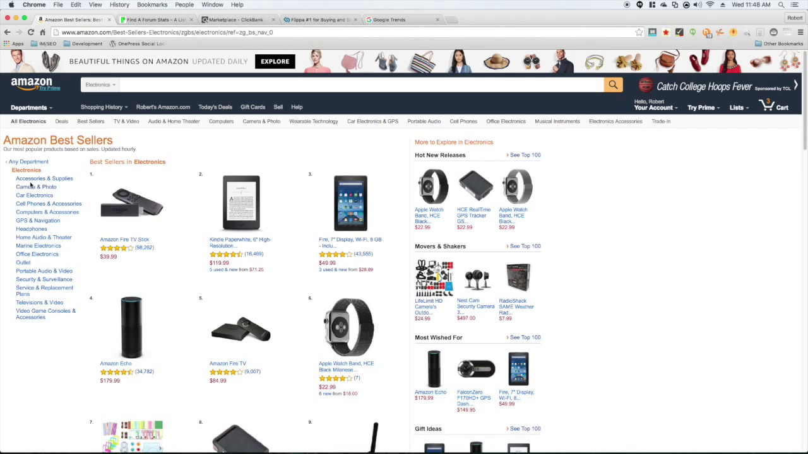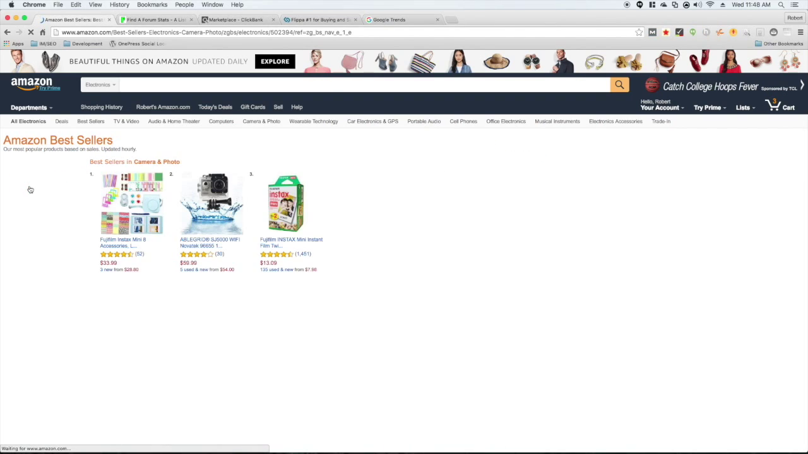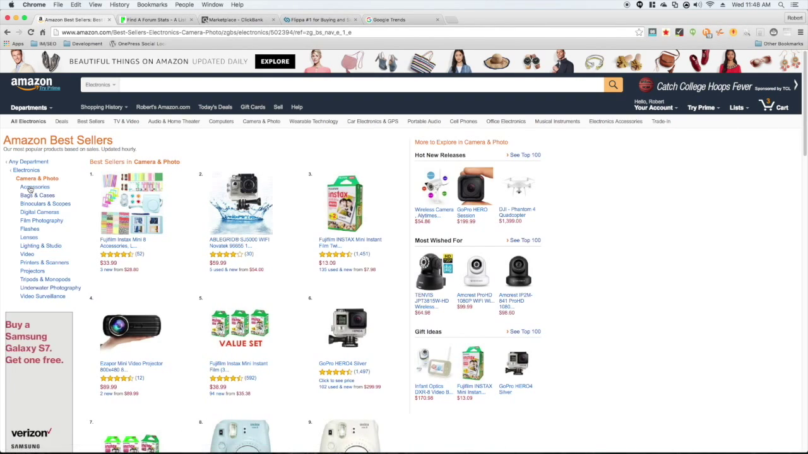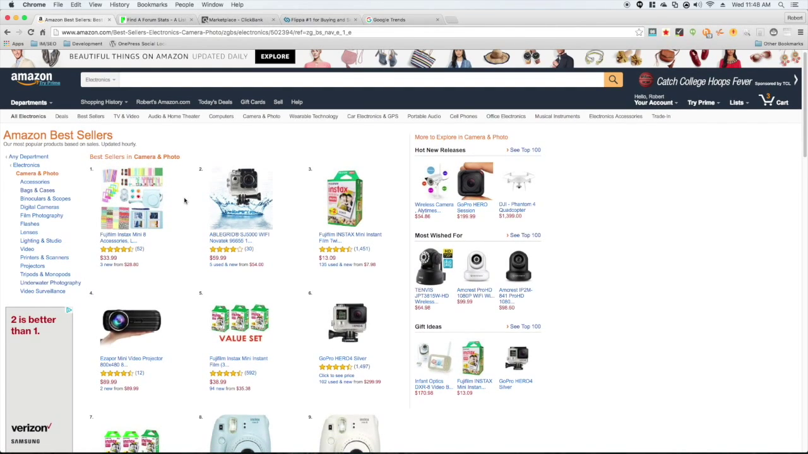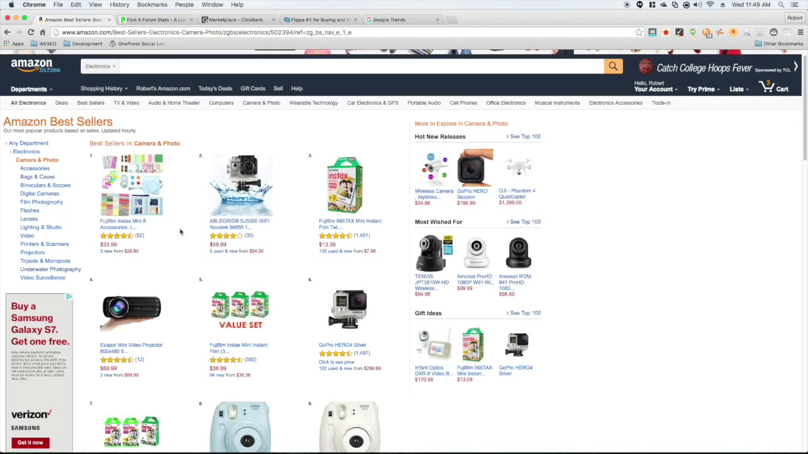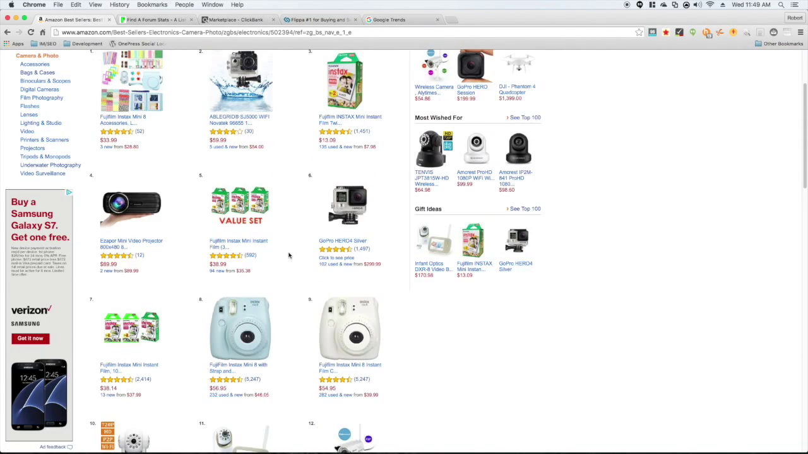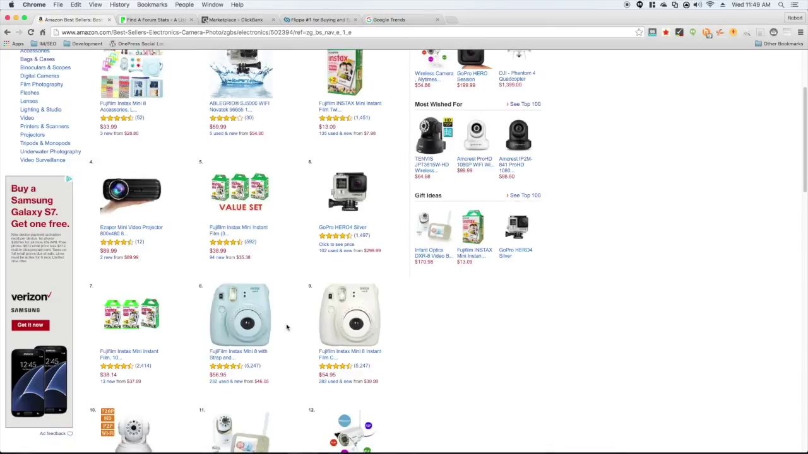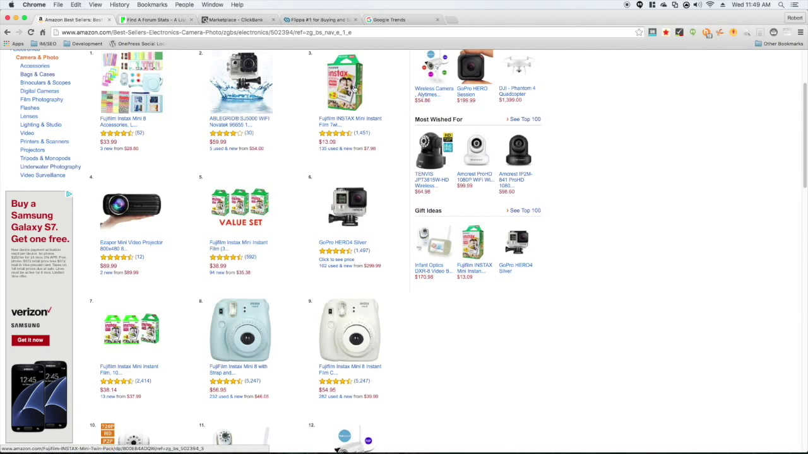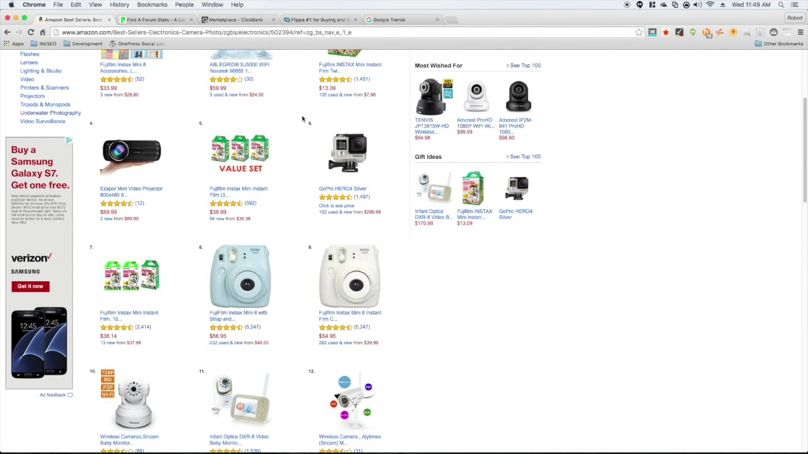So let's say that I wanted to get into camera and photo. It's a hobby of mine, I really like doing it. Then I can go through here and look at all the different ideas from the camera and photo 100 best-selling products. You see you've got projectors in here, a couple of GoPros. You've got this Fujifilm Instax Mini 8. Looks like an instant camera, and you've got some film up here for it, so that looks pretty popular.